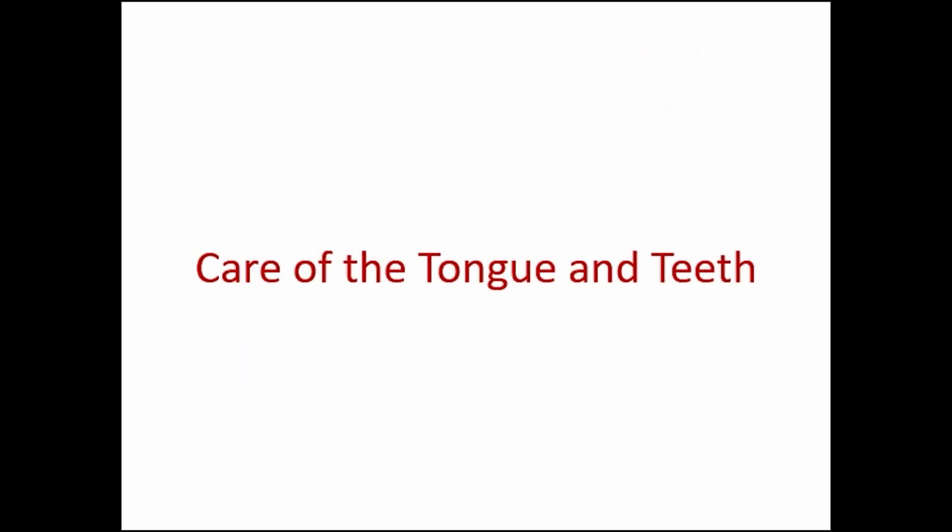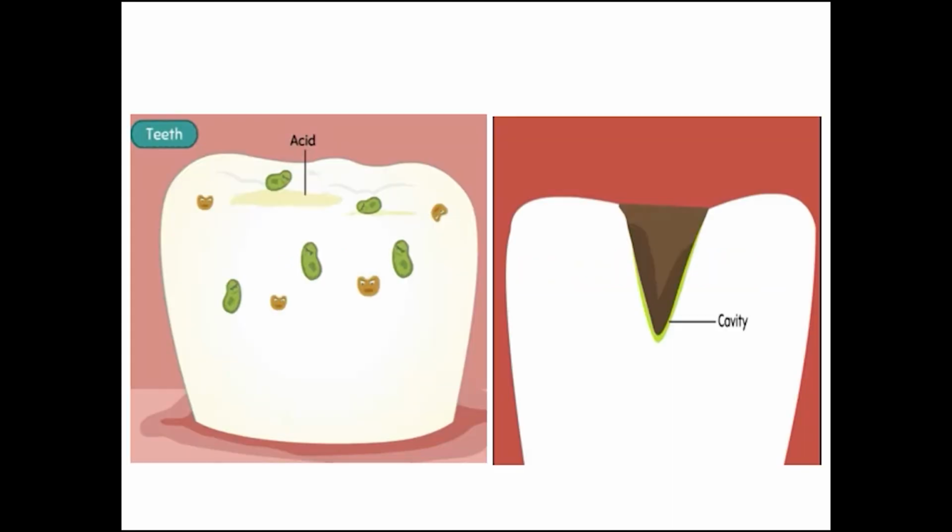Our next topic is how to take care of our tongue and teeth. Children, if we do not take care of our teeth, they start decaying. Every time we eat, some food particles get stuck in our teeth. The bacteria in the mouth feed on the food stuck in our teeth and produce acid. That makes a hole in the teeth called a cavity. These cavities in the teeth lead to severe toothache and foul smell in the mouth.